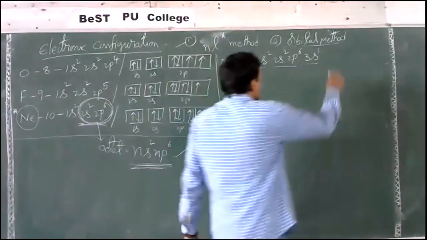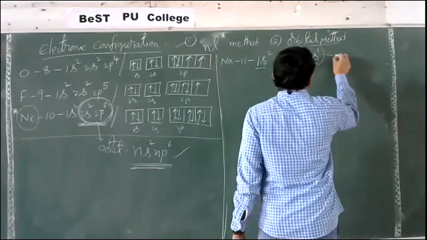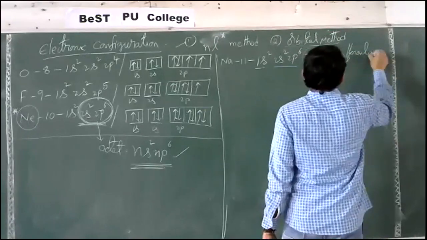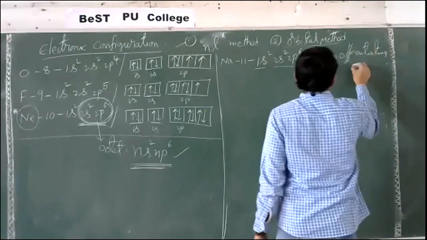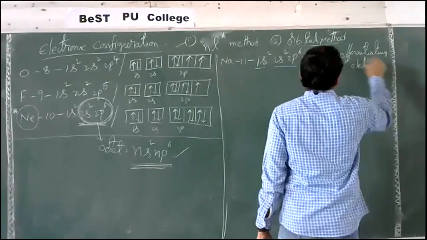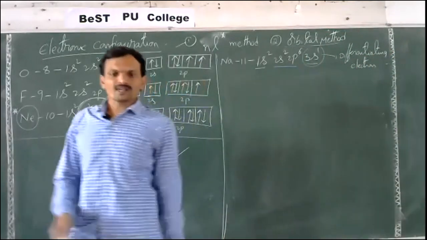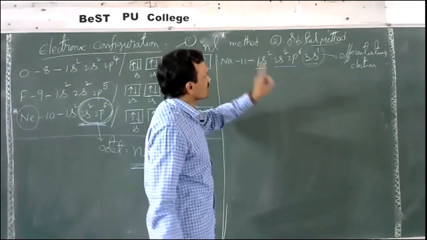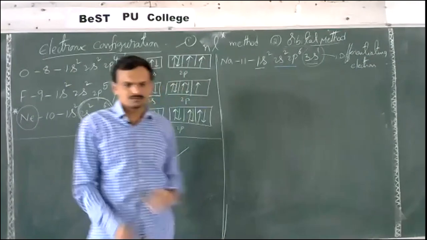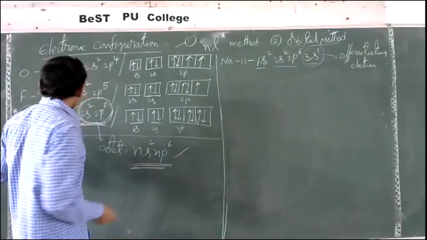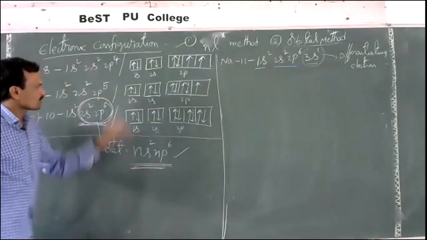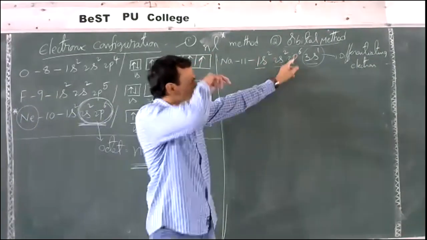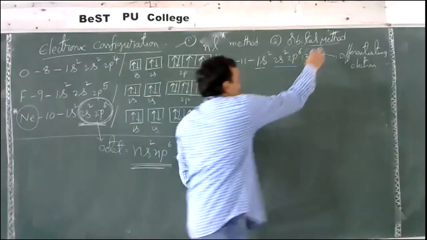This is called a differentiating electron. What is a differentiating electron? The last entering electron of an atom which differentiates an element from its previous element. If you compare neon, 1s2, 2s2, 2p6, and sodium, 1s2, 2s2, 2p6, 3s1, the difference is this 3s1.